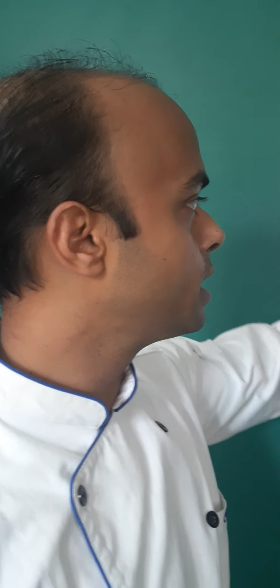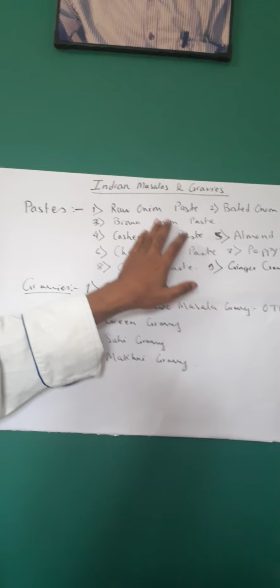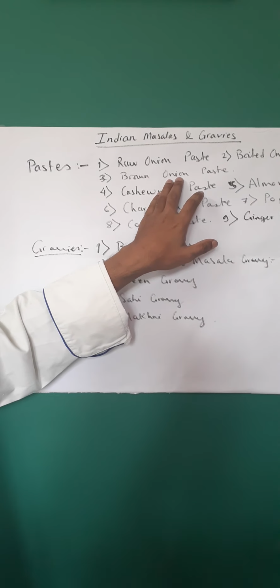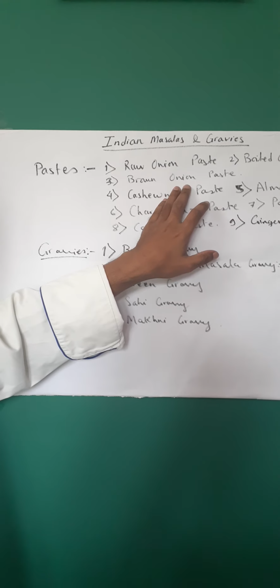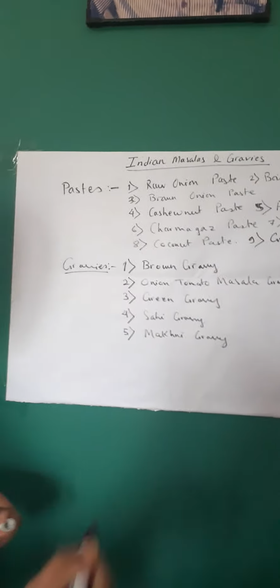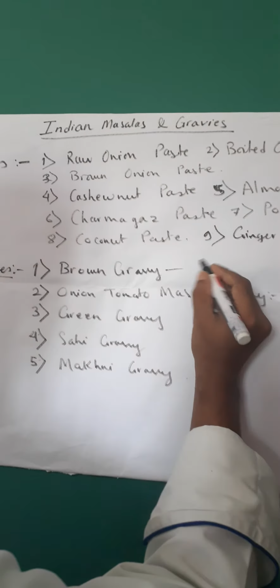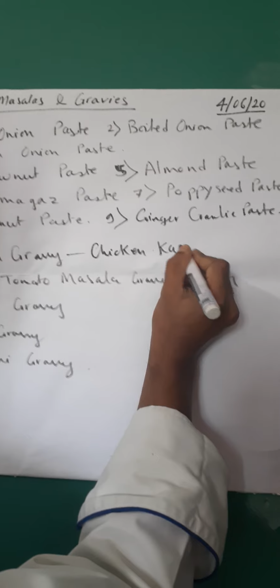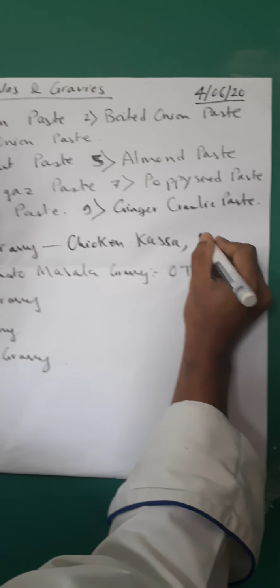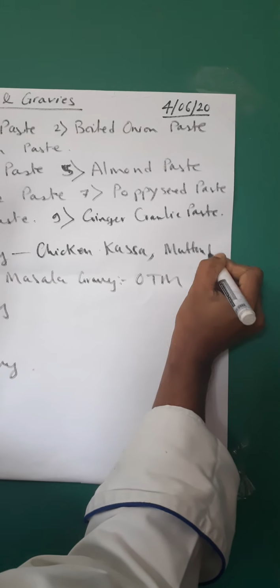Followed by that, you finish it with what we spoke about over here, the brown onion paste. That means you previously brown some onions, and then you take an equal amount of yogurt, add it at the end, and then you cook further. That gives you the brown gravy. Out of this gravy, the dishes which we usually prepare are chicken kasa or mutton kasa.